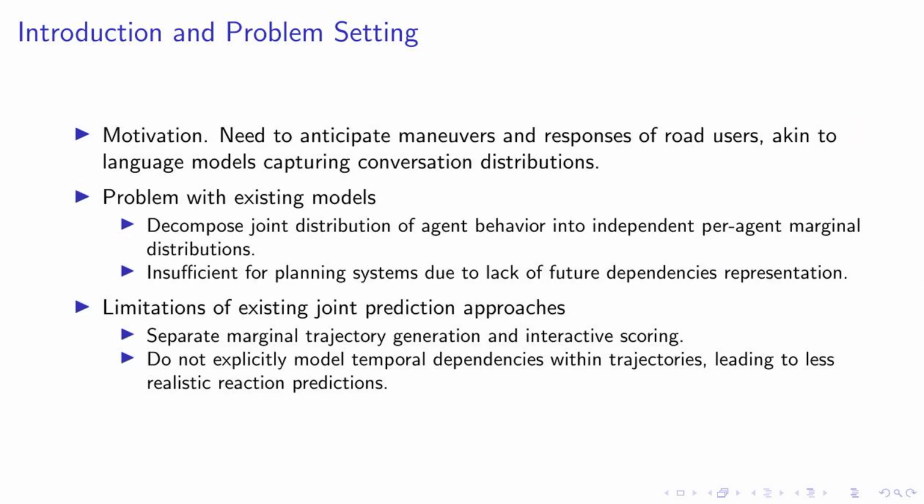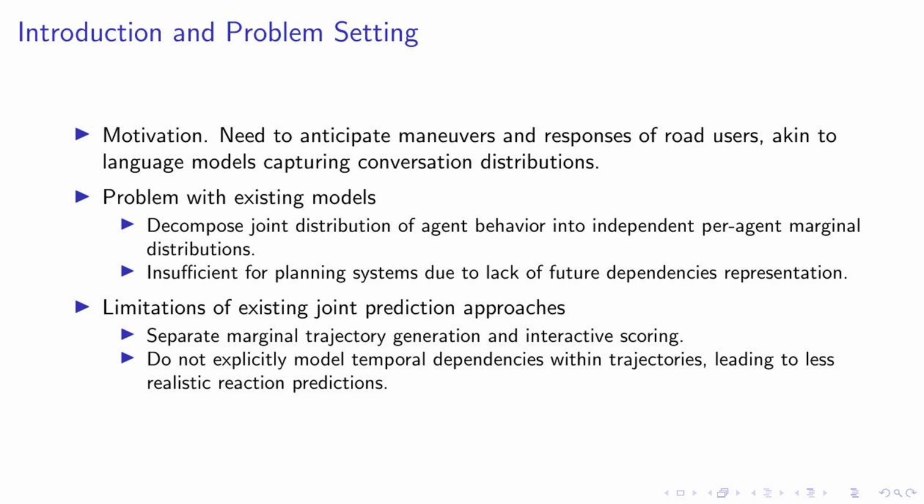Our motivation stems from the need to anticipate the maneuvers and responses of road users, much like how language models capture the distribution of conversations. However, existing models present a problem. They decompose the joint distribution of agent behavior into independent per-agent marginal distributions. This approach is insufficient for planning systems as it fails to represent future dependencies between the actions of different agents.